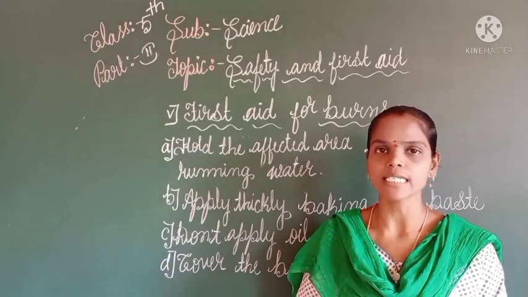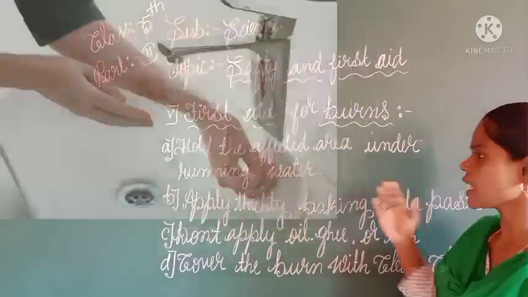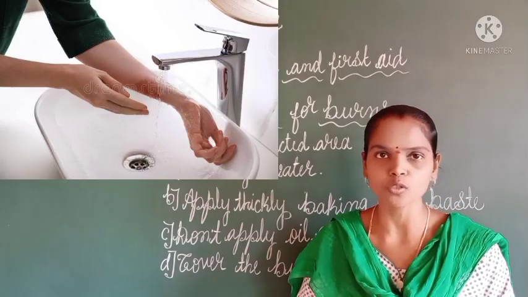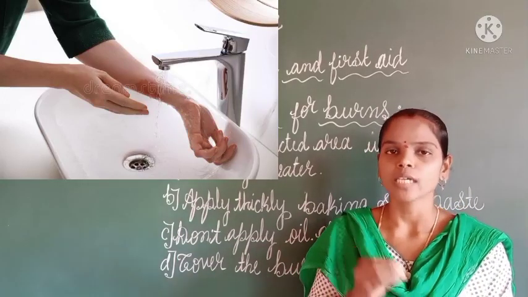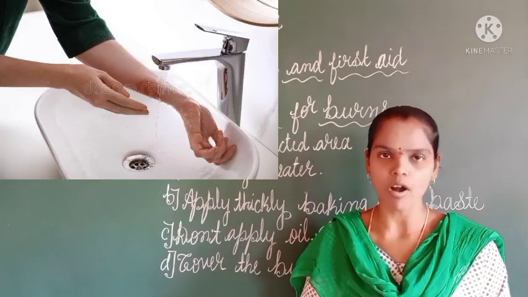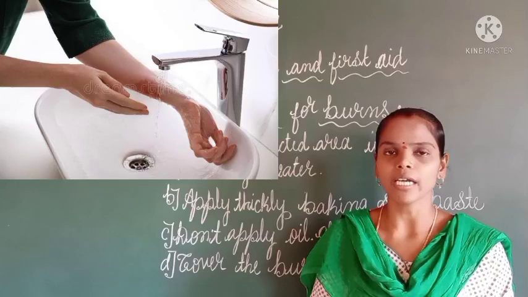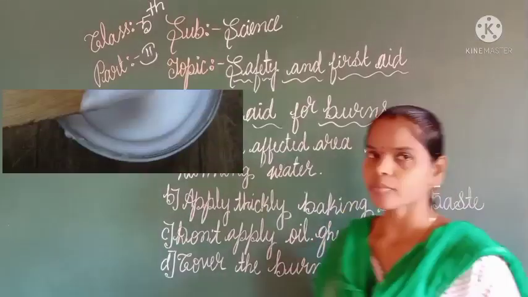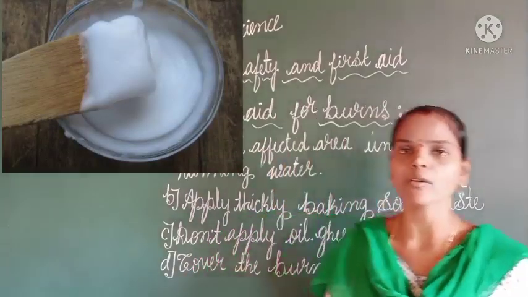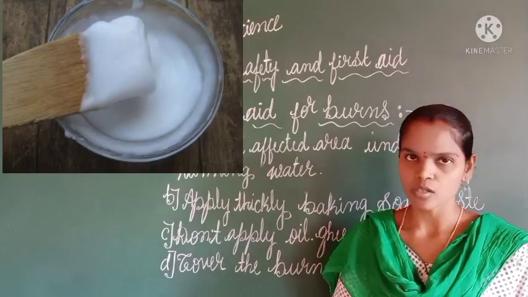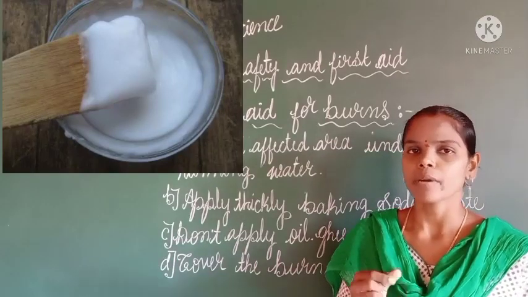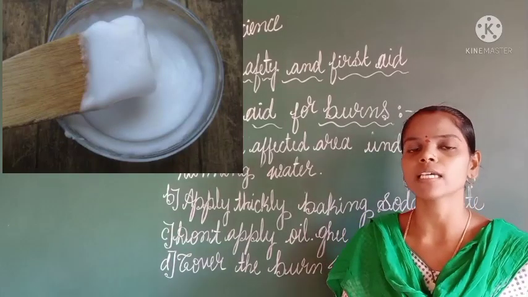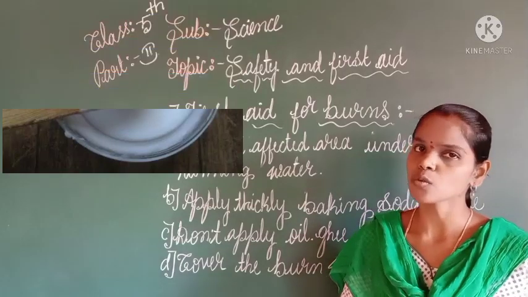While giving first aid to the burn area, the first step is to hold the affected area under running water. Immediately, where the skin has been exposed to the burn, we have to keep it under cold or running water. Then the skin may cool. The next point is to apply a thick baking soda paste. First we have to prepare the paste of baking soda by using water. Later we apply it to the area of skin exposed to the burn.